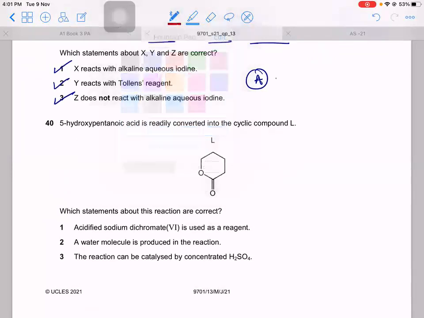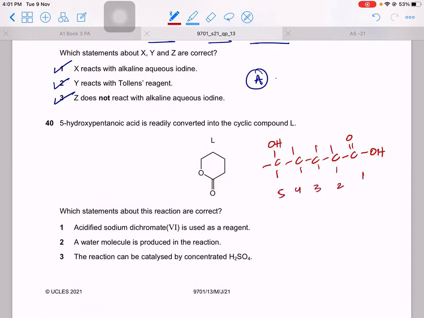All right, the last one. 5-hydroxypentanoic acid is readily converted into cyclic compound L. Which statement about this reaction is correct? So you have 5-hydroxypentanoic acid. So on carbon 5, this is your carbon 1, carbon 2, 3, 4, 5. And they basically undergo esterification. So this loses the H, this loses the OH, and it makes a ring compound like this,